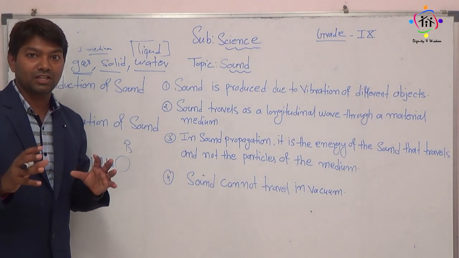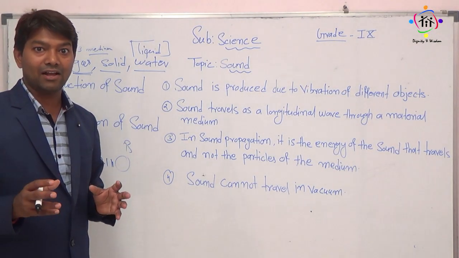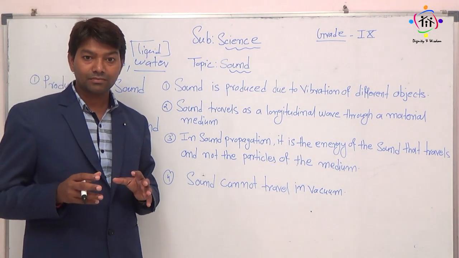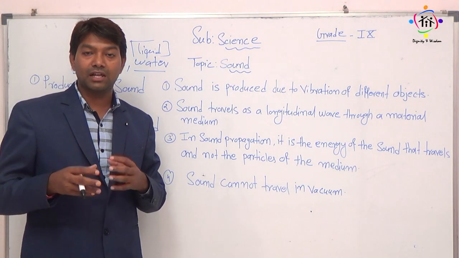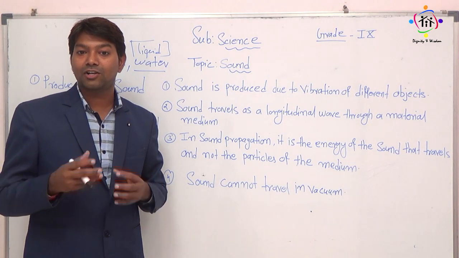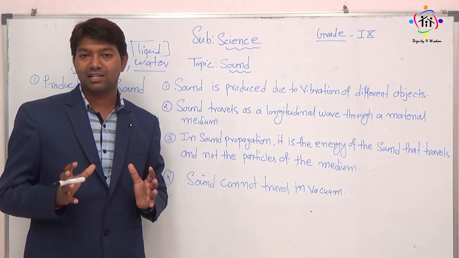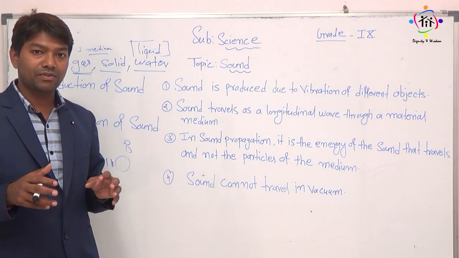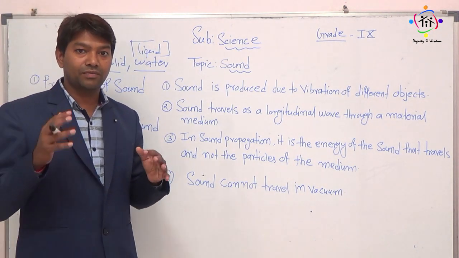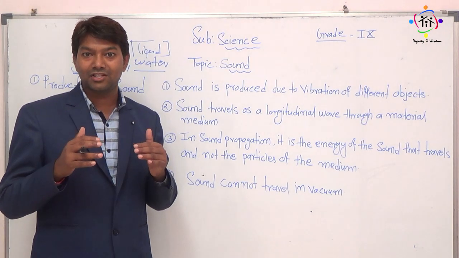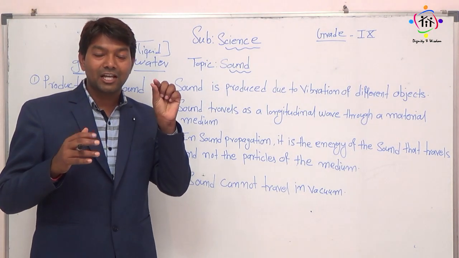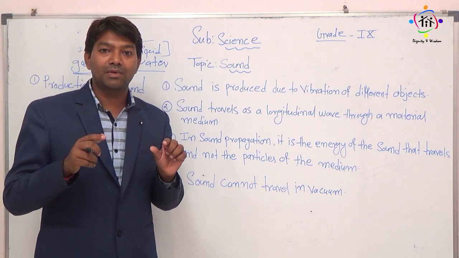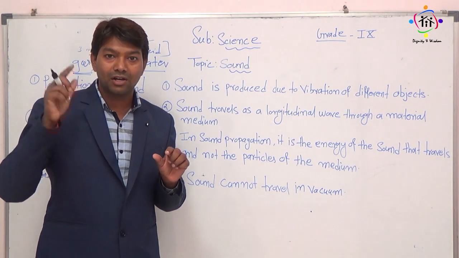Now there are fish in the tank or fish in the river or sea. So how are these fish producing sound and how are they talking to each other? This is the best example. If you have a fish tank in your home, you can see that the fish are sometimes talking to each other. They are opening their lips. It means what? The sound can travel in water also.